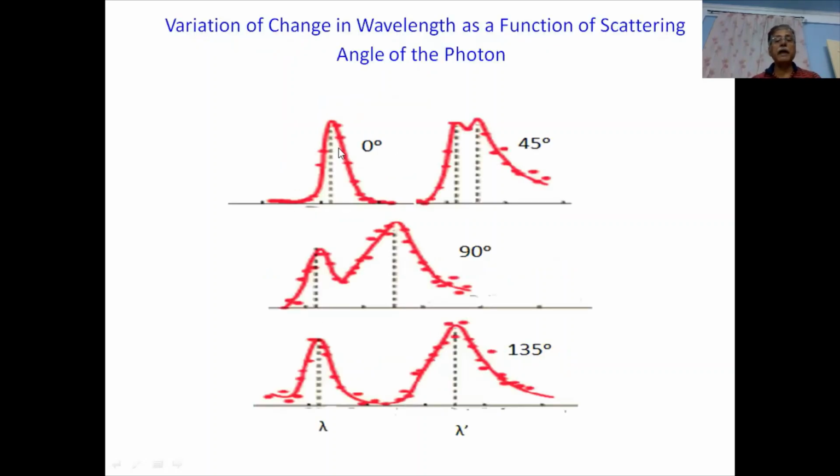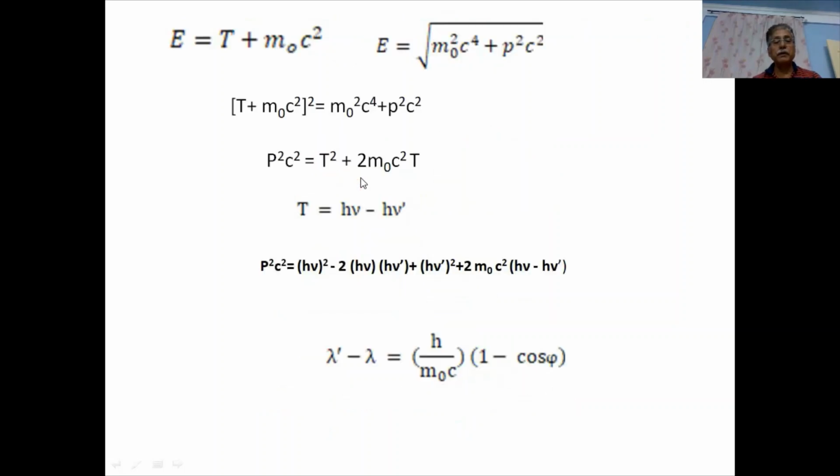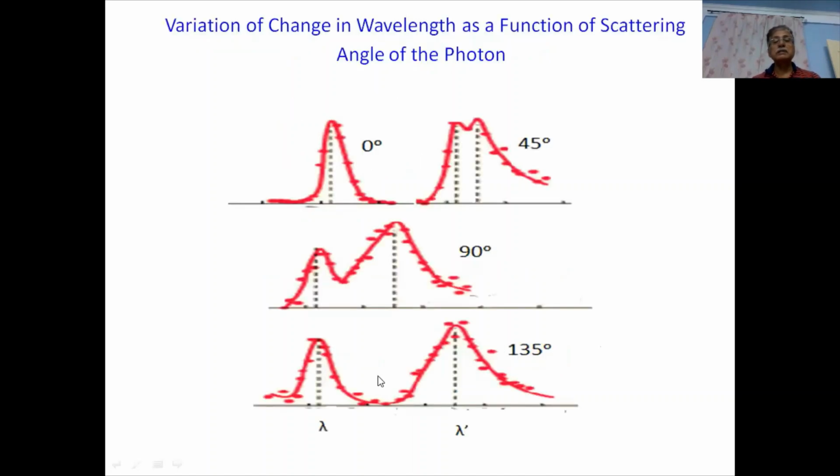If the angle is 0, then delta lambda will be 0, because cos 0 is 1, and 1 minus 1 is equal to 0. Similarly, if phi is equal to 45 degree, the difference in wavelength will be approximately this one. You increase the angle of scattering and the difference in wavelength will increase.